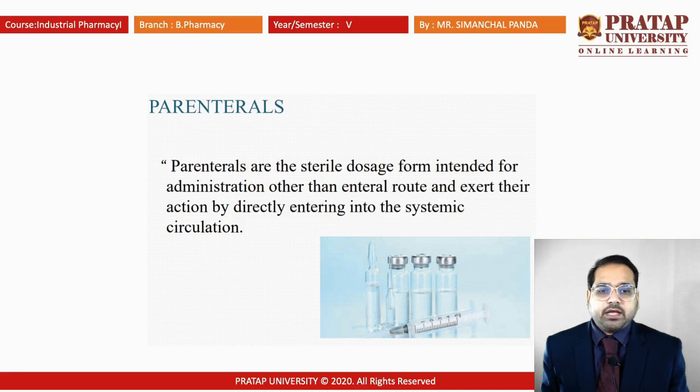These are a special category as they must be sterile in nature, because if you are taking a different type of dosage form like tablets or capsules, they have to come to the intestine and move through different parts, so the drug comes to the systemic circulation in different phases. But in the case of parenteral preparations, the drug has to be free from microorganisms as it goes directly to the bloodstream. So the parenteral preparations come under the sterile preparations.